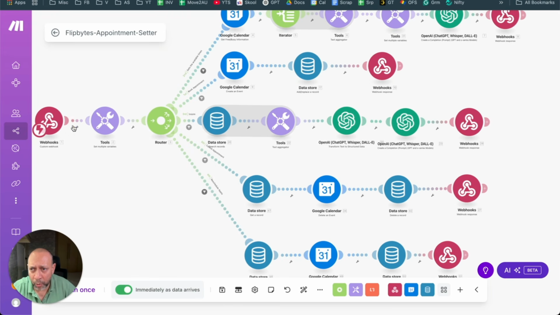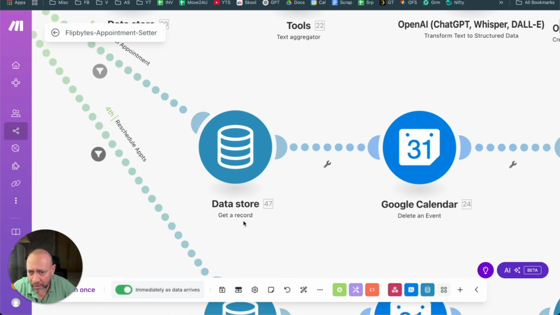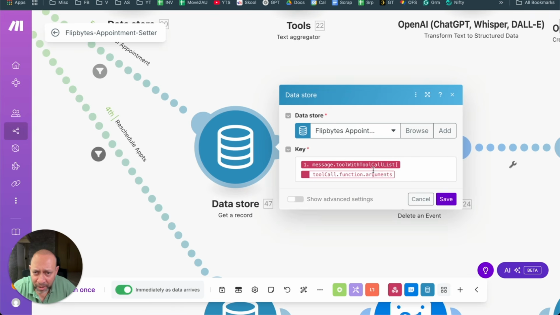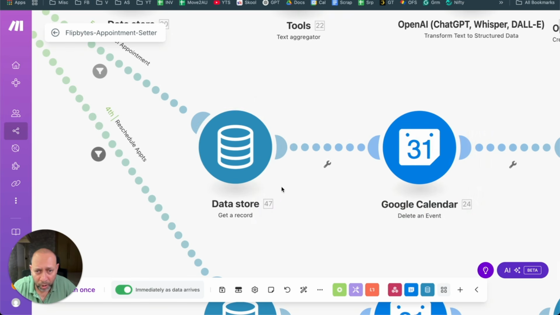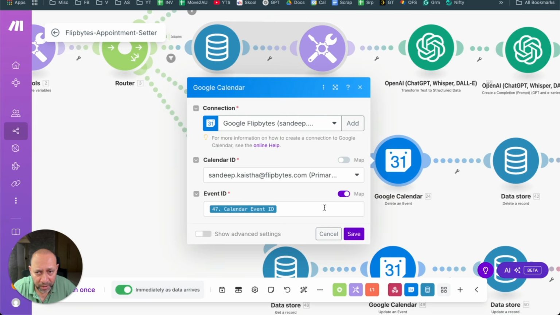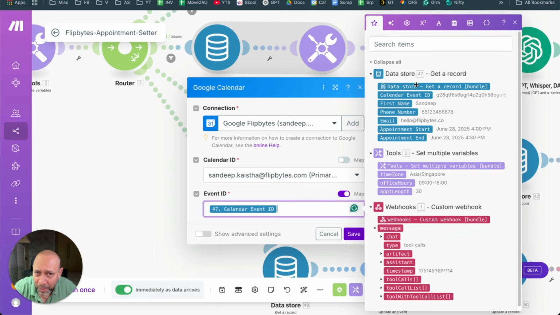So when you say cancel, it goes here. It searches this thing. So look at this, get a record. How does it get a record? By this argument. Okay, so this is the key. This is the record key. Based on the record key, it will get the full record, and then out here you have the full record, and you already have an event ID, right? So this is the calendar event ID, which is coming from the data store.